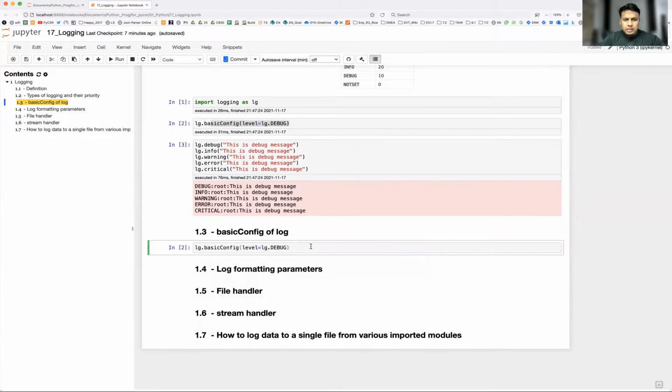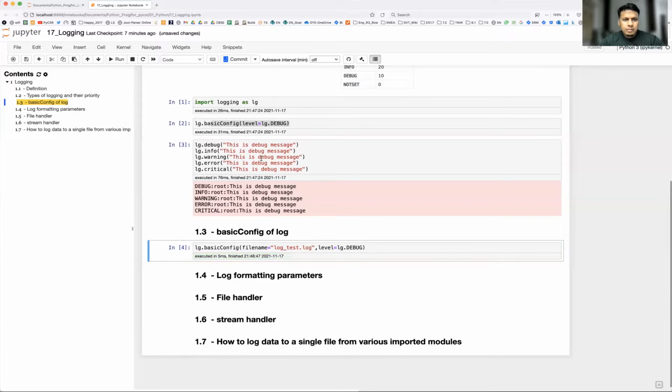Okay, so let's see some other label. So this time what I'll do, I'll just use filename equal to, let's say, test.log. Okay, so now once you run this, what will happen?